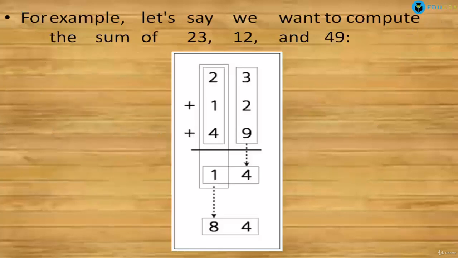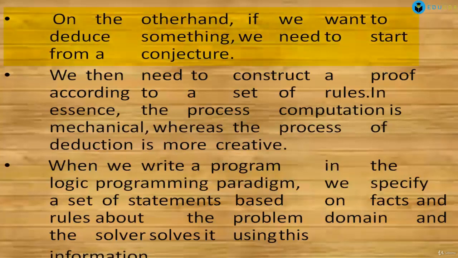Now see this example. In this example we have to compute the sum of 23, 12 and 49. So what will happen here? We are given the information 23, 12 and 49 and we have to compute something, that is, the sum. So 23, 12 and 49 is the information provided to you, and then we are finally computing its sum. On the other hand, if we want to deduce something, we need to start from a conjecture. We then need to construct a proof according to a set of rules. In essence, the process of computation is mechanical, whereas the process of deduction is more creative.